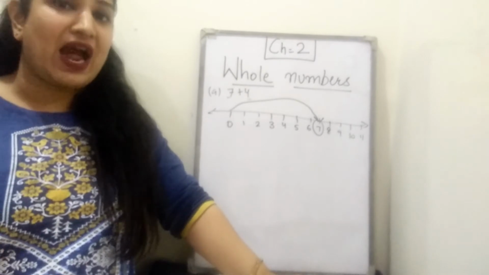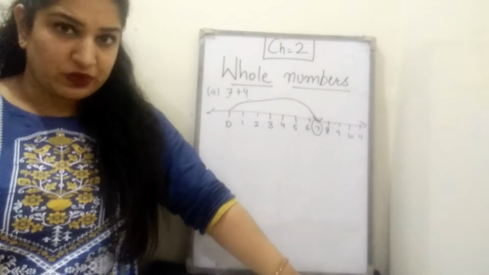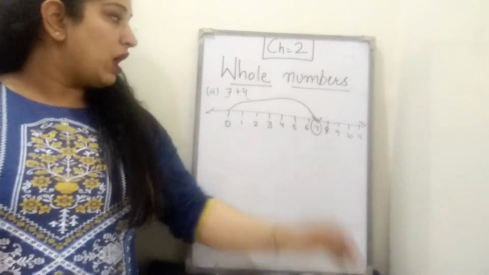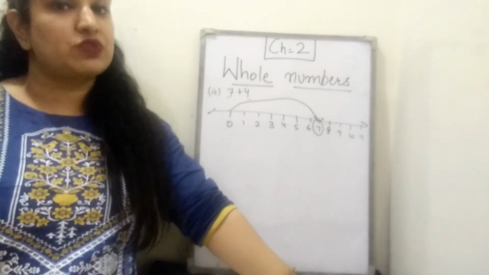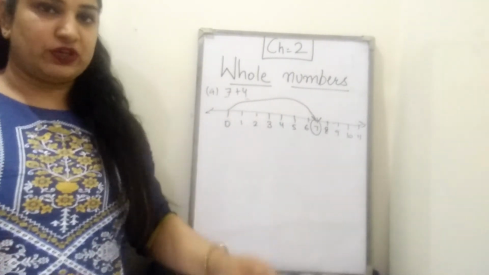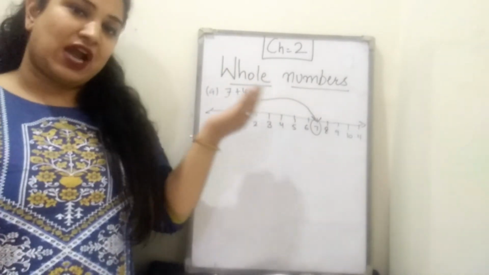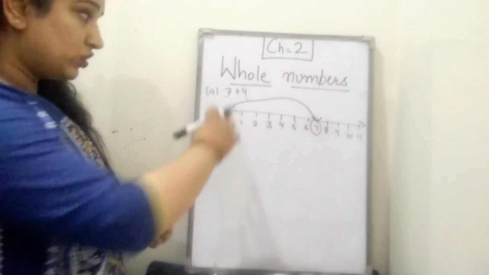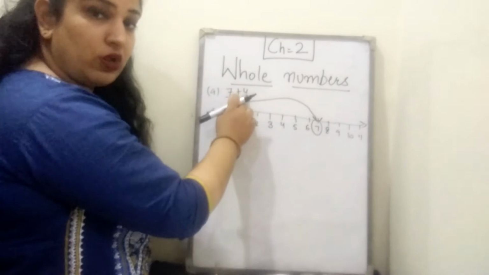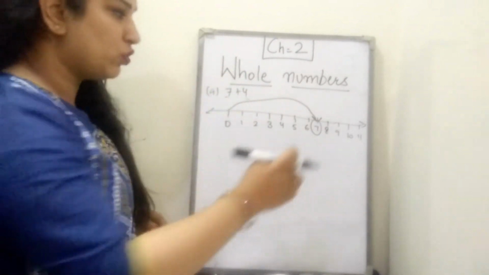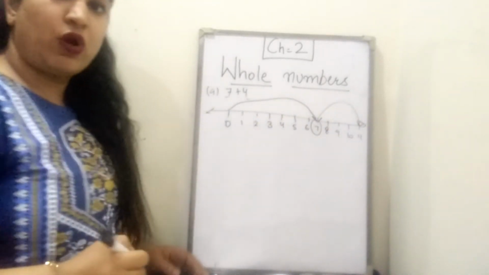Whenever you have to add on number line, you will always go right. Beta, I'm repeating. Whenever you have to add on number line, you will go right. And whenever you have to subtract, you will always go left. Okay? For addition, you will go right. For subtraction, you will go left. Okay? So this is addition. So you have to go right. Right side here, it is 4. Means you have to go 4 steps more. This is 1, 2, 3, 4. So directly come here. Okay? On 4.